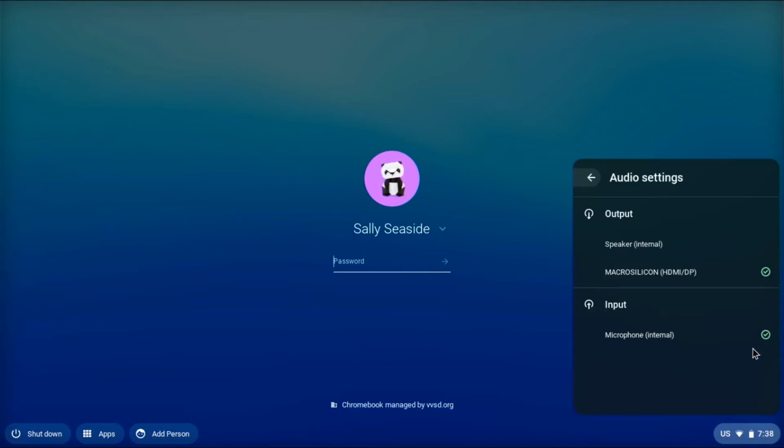If you click on the tiny headset icon, you will be able to choose the output and check if the microphone is being detected by your Chromebook. The devices selected for use with your Chromebook are checked with the green mark.